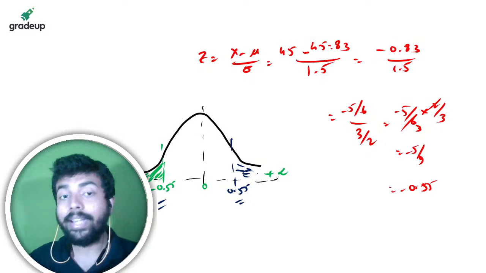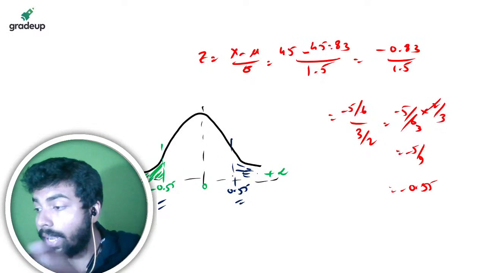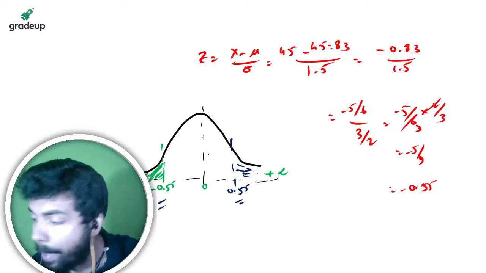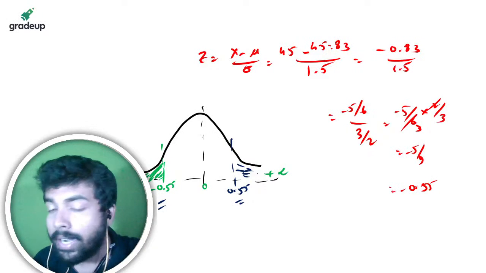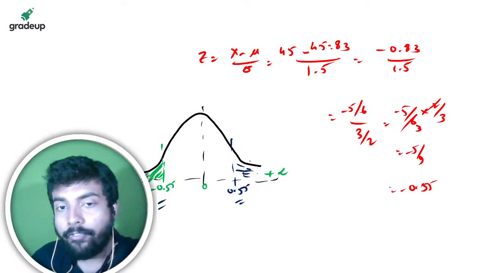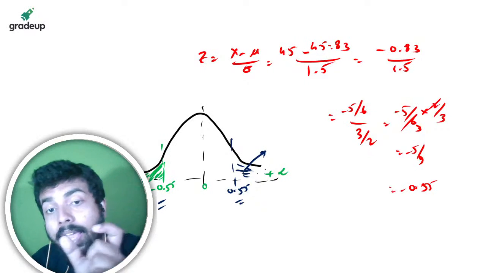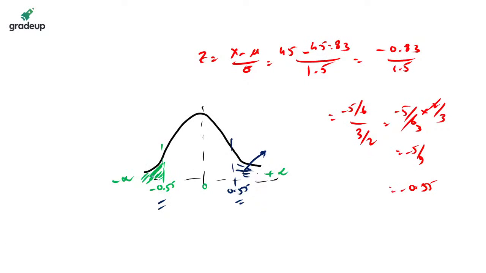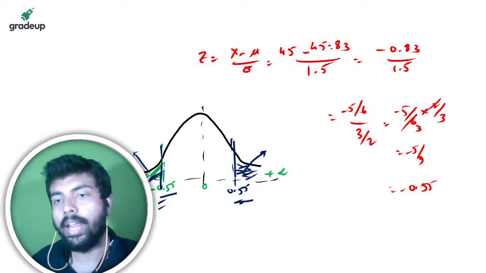So if you are getting this area, that is the total area under 0.55, then 1 minus that total area under 0.55 will give you this area. Now whatever this area is, this area is also the same, it is a symmetrical curve. This is -0.55, this is +0.55, so whatever this area is, this area will be the same. Understanding? Let me know in the live chat section.